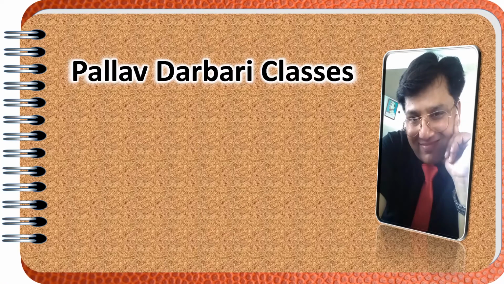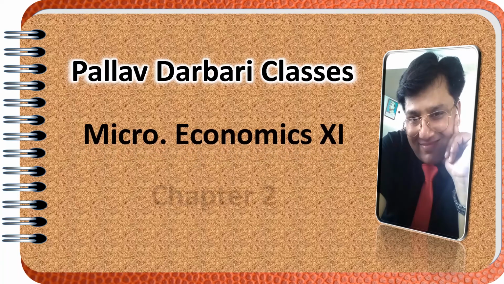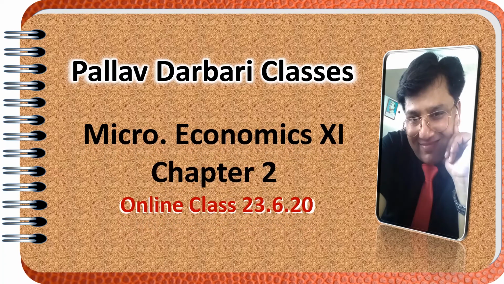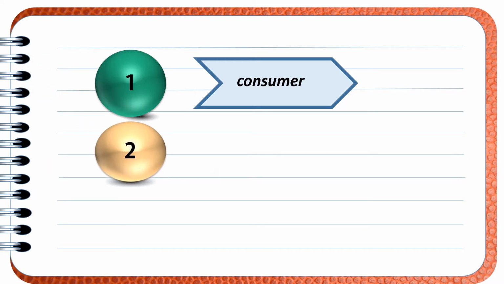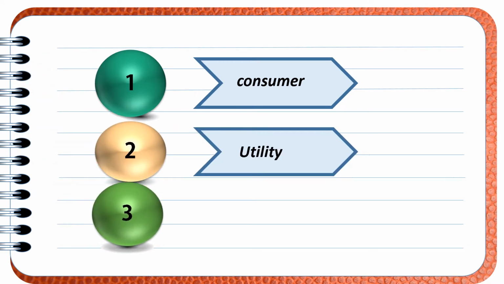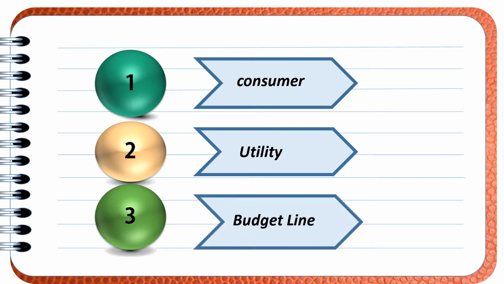In today's video, we will discuss the second chapter of microeconomics. In this video, we will discuss three topics. We will discuss the meaning of consumer, we will discuss utility, and we will also discuss budget line. Let us start with the meaning of consumer.